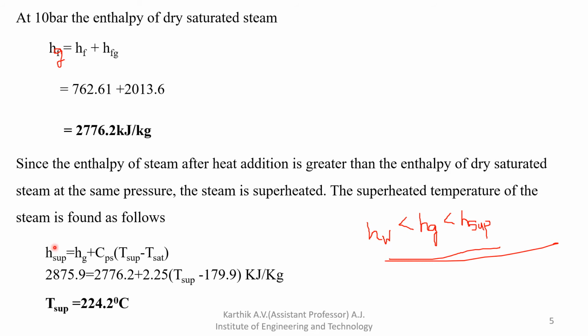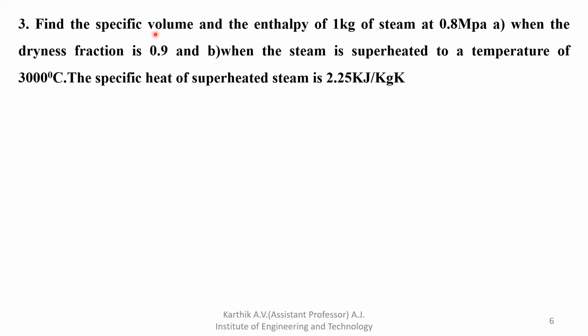Find the specific volume and enthalpy. Along with noting down the enthalpy, you have to note down the specific volume also. And the enthalpy of 1 kg of steam at a pressure of 0.8 MPa, which is nothing but 8 bar. In the steam table the pressure is given in bar, not in megapascal, so convert megapascal into bar. 1 bar is nothing but 10 to the power of 5 Pascal, that is, Newton per meter square.